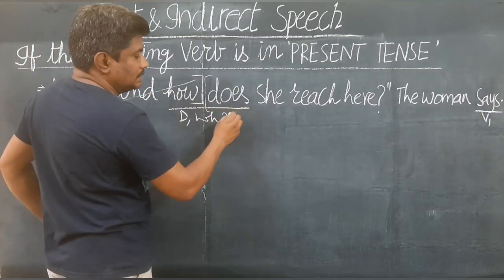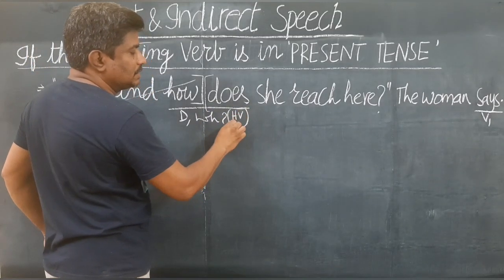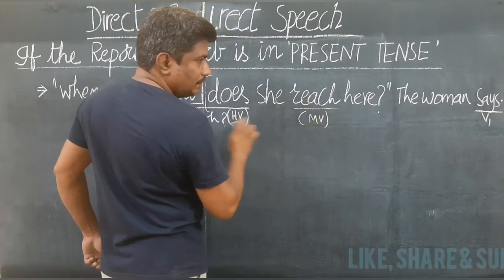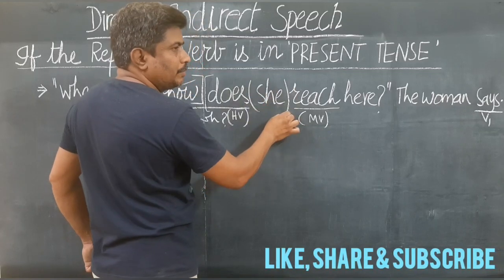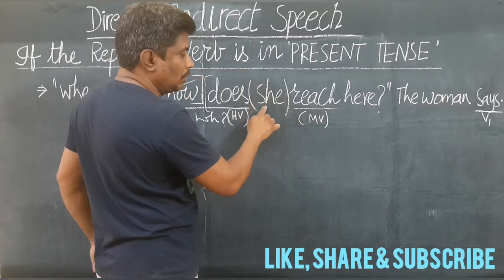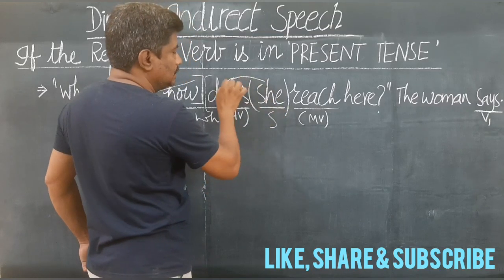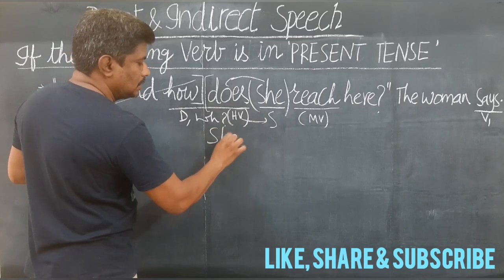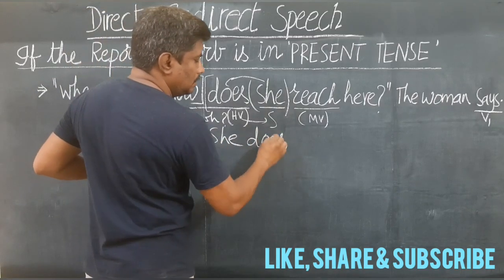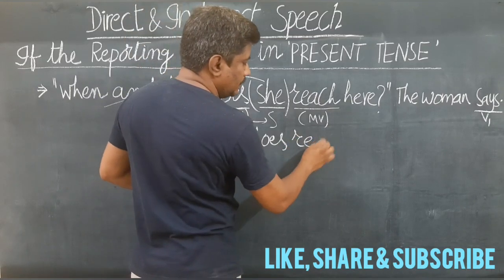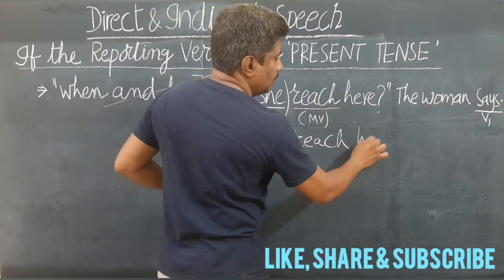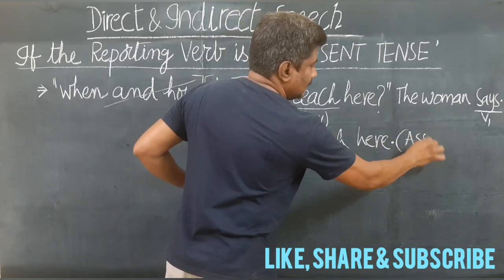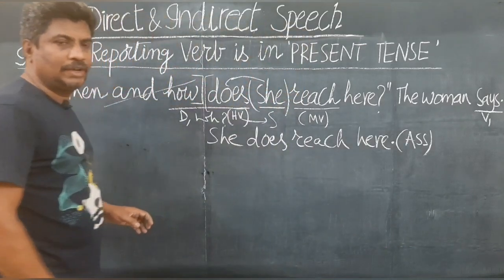Transform this yes/no interrogative to an SR2 sentence. A yes/no interrogative, as I've told you already, always begins with a helping verb and then the main verb. In between these two, whatever you have, you may have one word, more than one word, all these come under the subject. Interchange these two places. Swap the places of subject and helping verb. In this case, "she does reach here." Full stop. Now this becomes an SR2 sentence, not a WH interrogative.